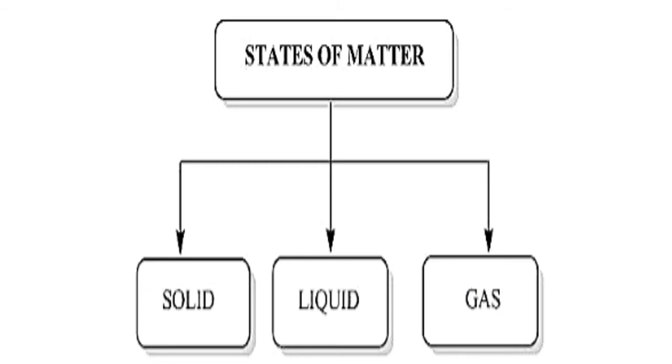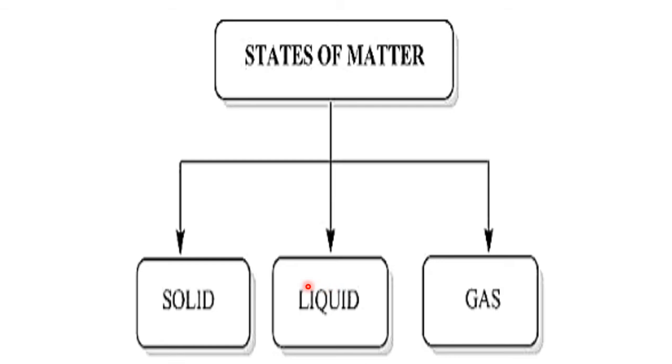The same chart I have given here: states of matter, solid state of matter, liquid state of matter, and the gaseous state of matter. Many examples are there. You take any examples of everyday life, they have to belong to one of these three states. Carbon dioxide belongs to the gaseous state, air belongs to the gaseous state, water belongs to the liquid state.